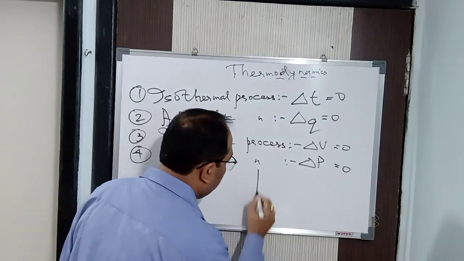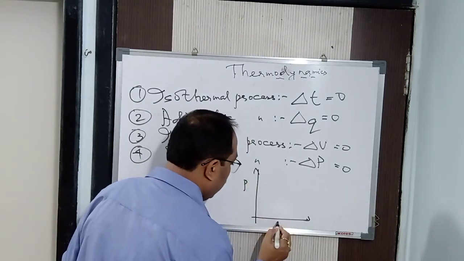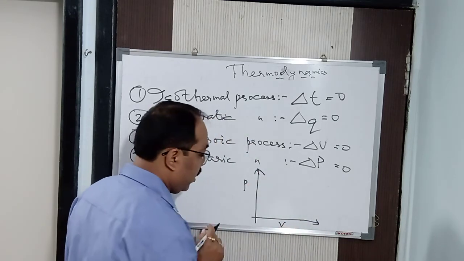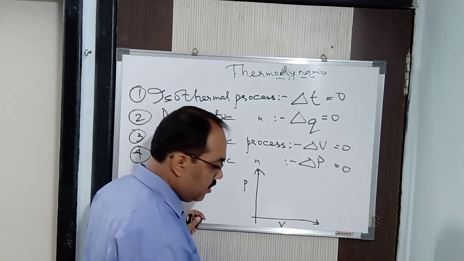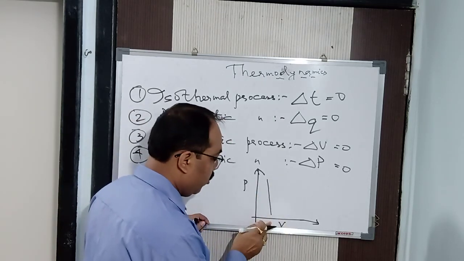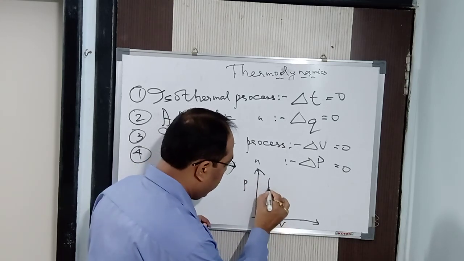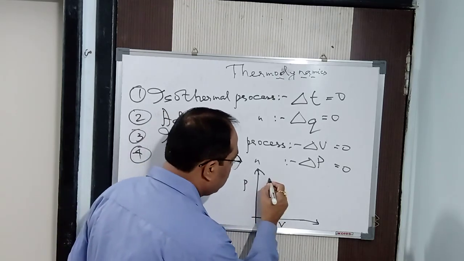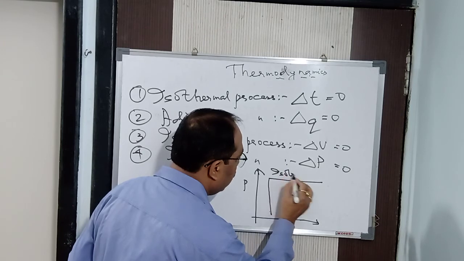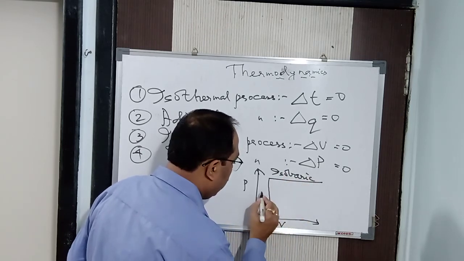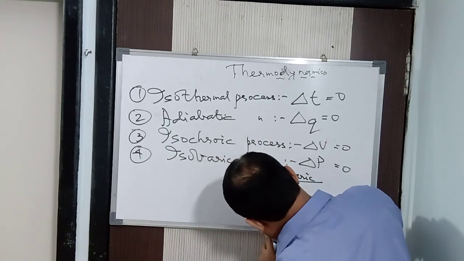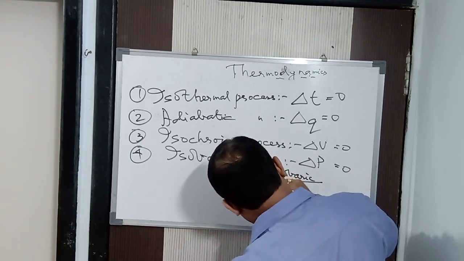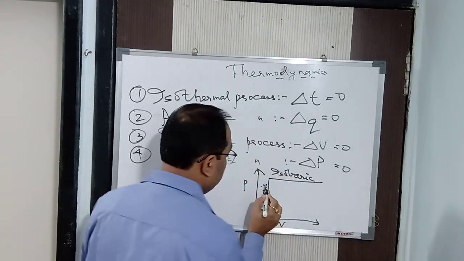Now if you draw a graph of pressure against volume, then this is your isochoric, where the volume remains constant. You can see here, it's a straight line I am drawing. This line is isochoric. Now, when the pressure remains constant, this is isobaric. Let me write it there. Isobaric, and here, isochoric. You can see that.